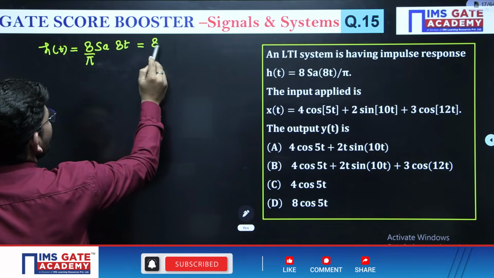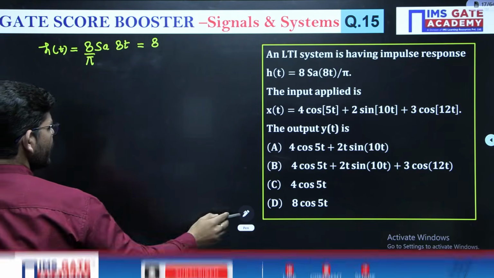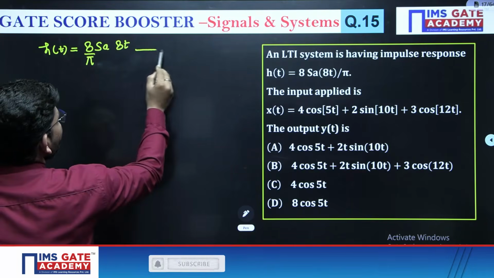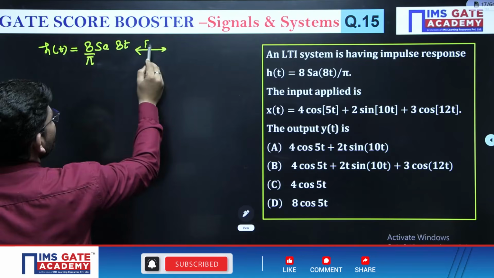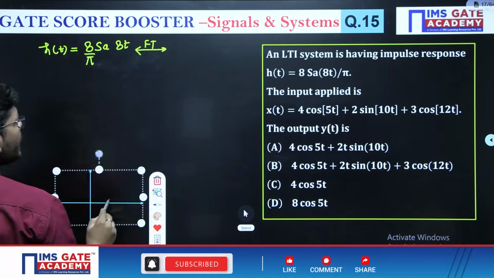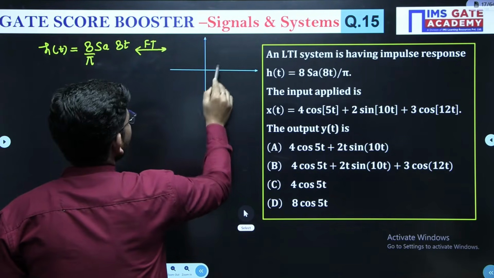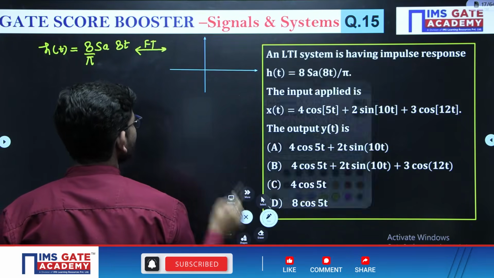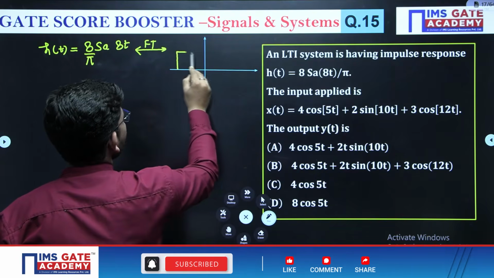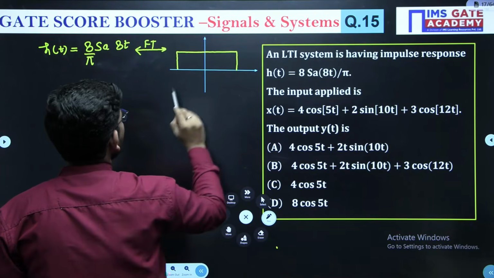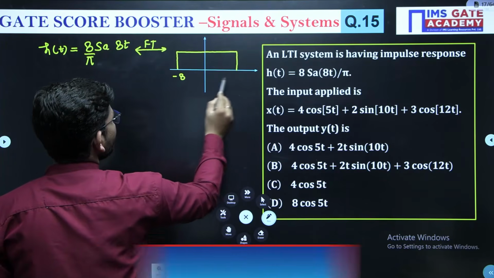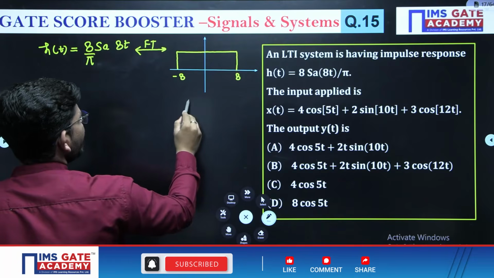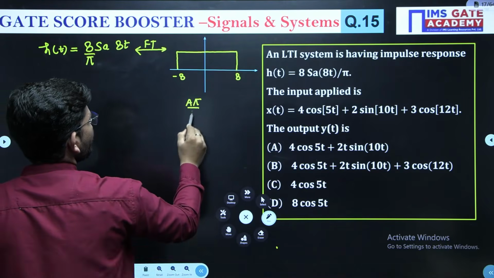Now we can see, we have this signal which is of the form a sample kt. If you take the Fourier transform of this signal, it is a rectangular pulse in the frequency domain like this, which will have its duration from -8 to 8, and the magnitude will be a pi over k.